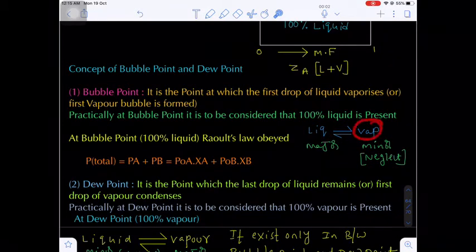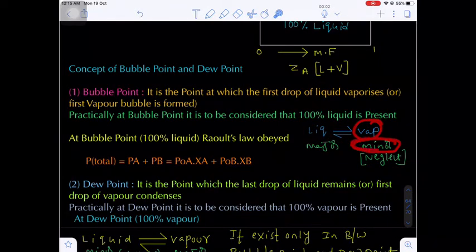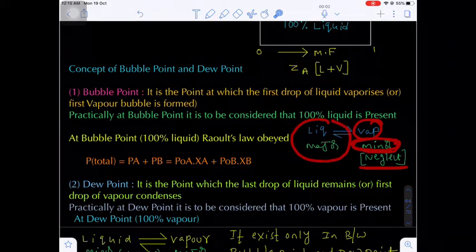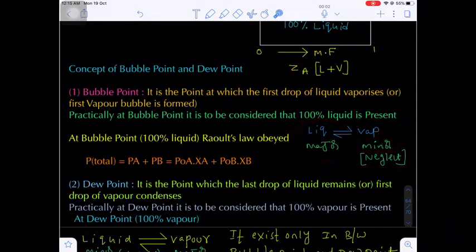Vapor will be formed only one drop, that's why it is a very, very minor quantity. Sometimes we can neglect this. So practically, you consider 100% liquid to be present, because only the first drop of liquid will undergo vaporization.